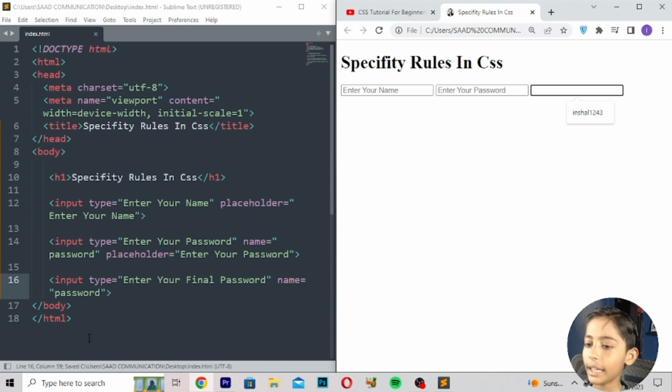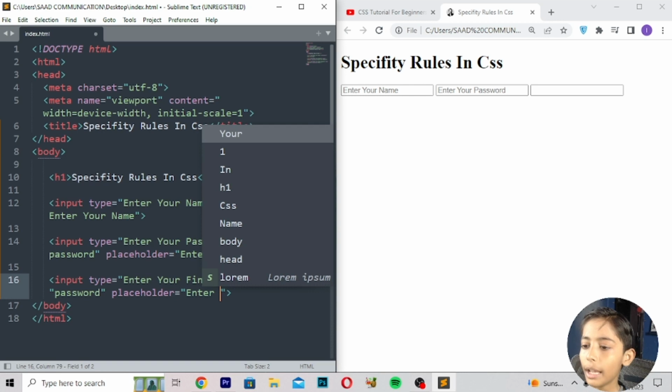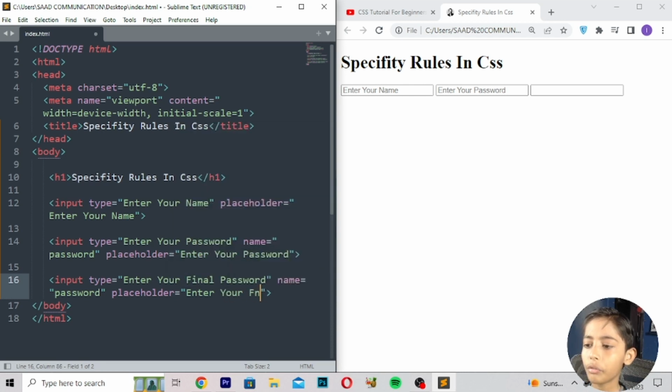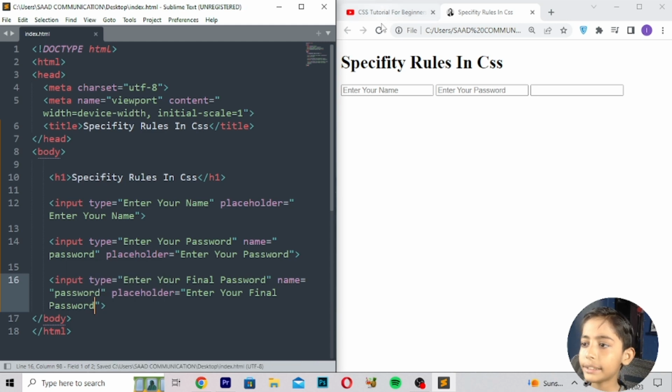It is coming like that. So you are saying that it is not coming like that on the second one. Why is it not coming? Because one important thing is the placeholder. You have not defined a placeholder, so nothing will show. Enter your final password, then save, then refresh. So it is coming like that.